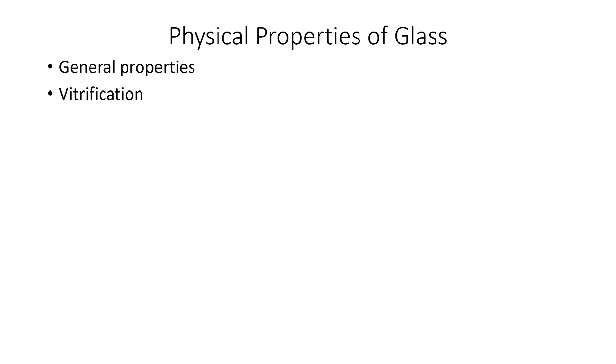Then one more physical property is vitrification. What is vitrification? Glass on fusion forms a transparent mobile liquid, which on slow cooling forms an amorphous solid.